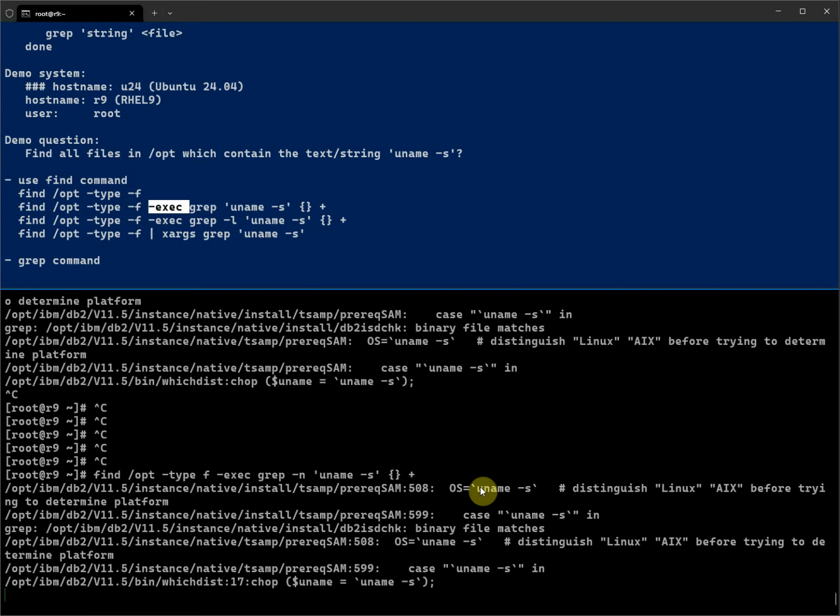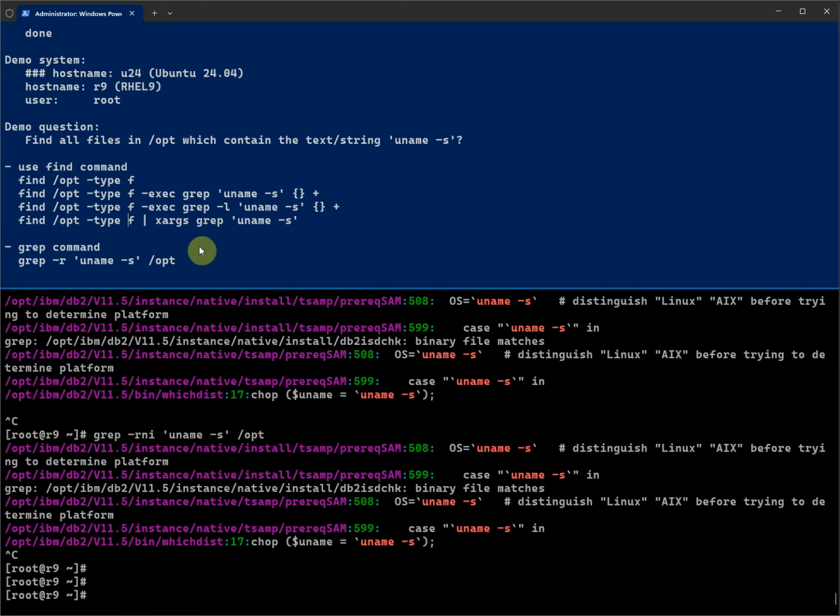If there's something in uppercase, it can also find it. So this is the second method, using grep -r. So actually we already demoed three ways: the find command, the homegrown do loop, and the grep recursive.